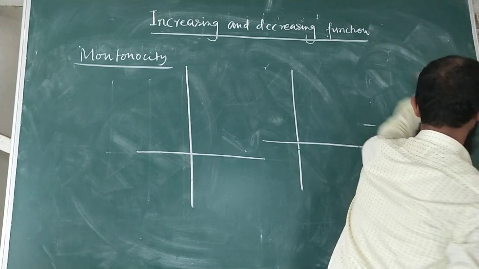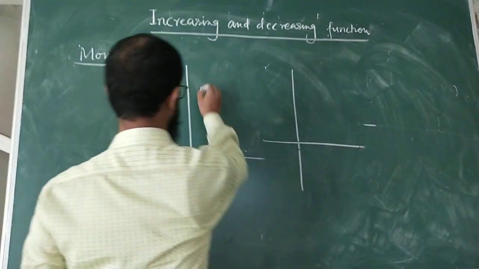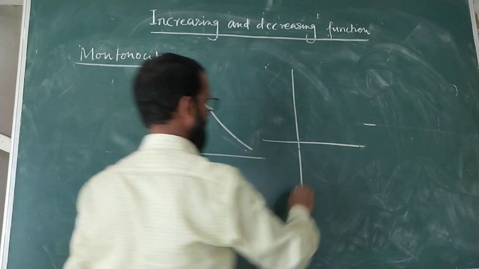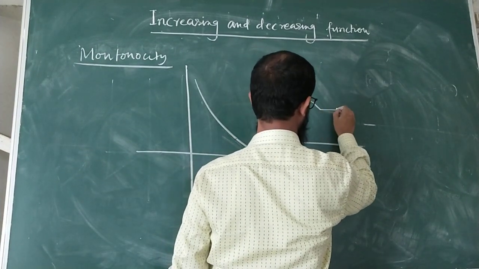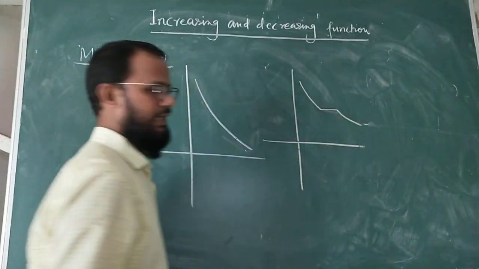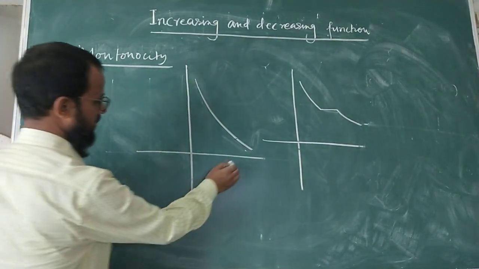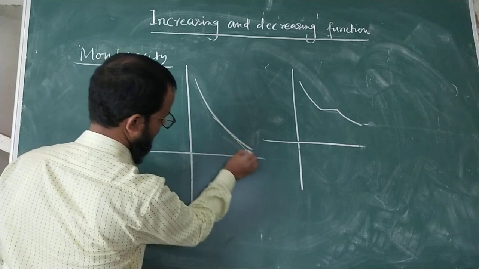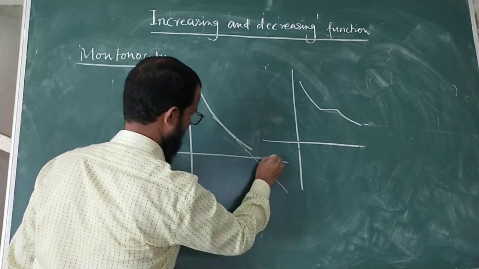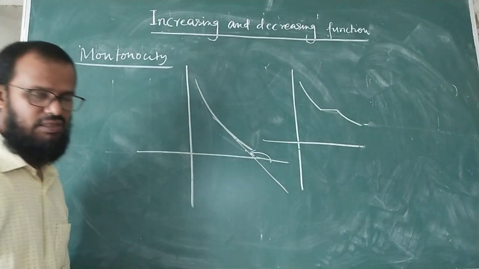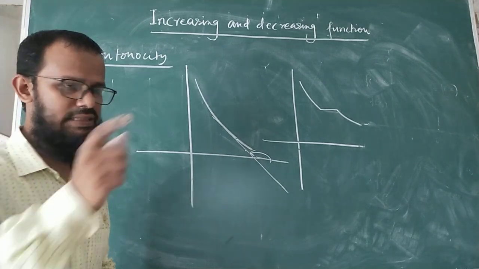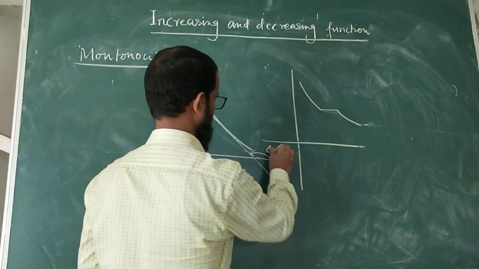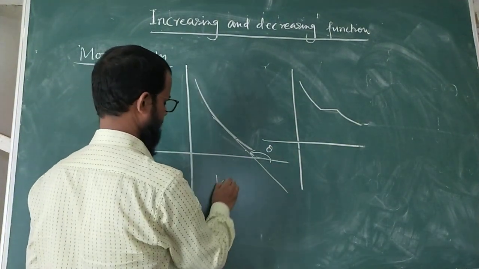Two graphs. First graph is this one, suppose. This is the graph. Another graph is, suppose, this is the graph. From this graph you see, if you draw tangents, then tangents are making an angle. This is the inclination made by the tangent. Inclination means the angle made by the particular line with the positive direction of x-axis. And this is suppose theta. And slope of the tangent is tan theta.